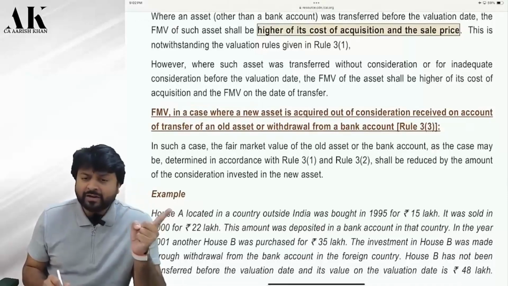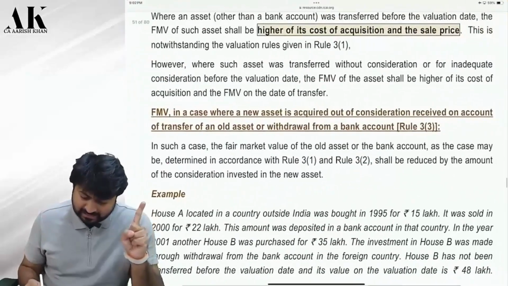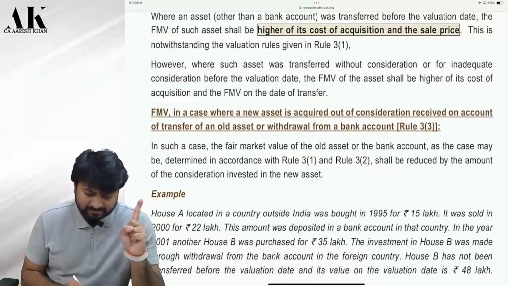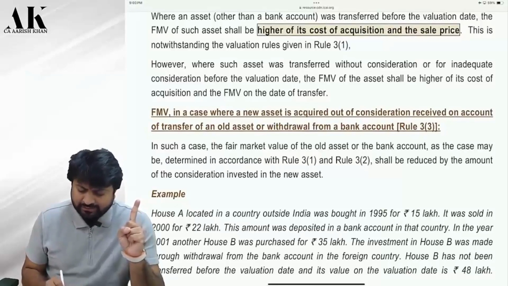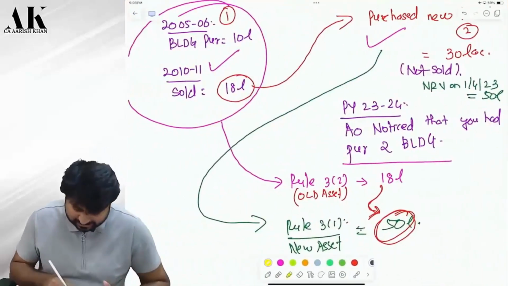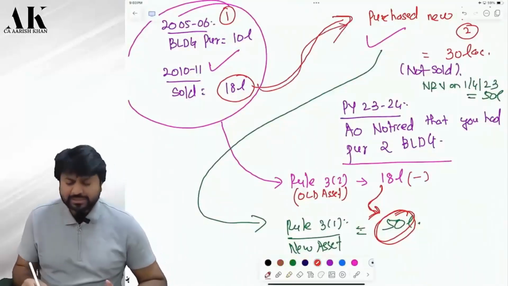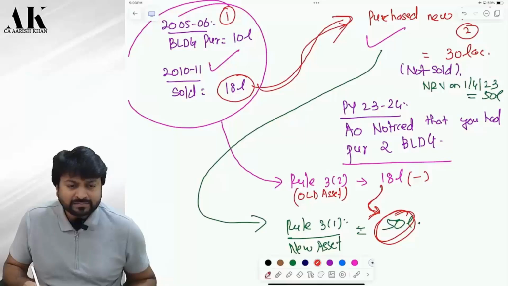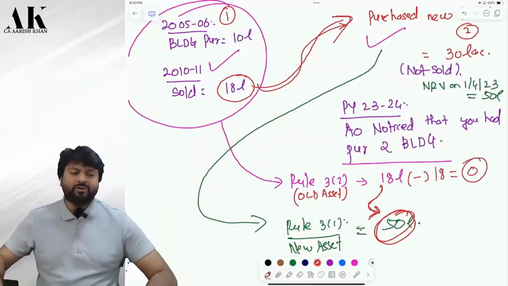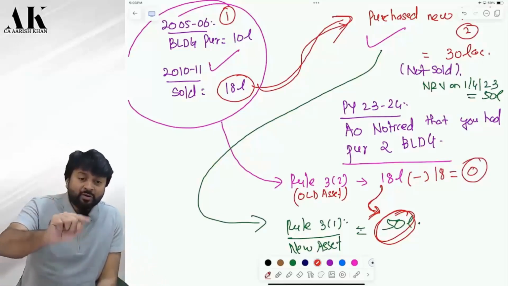In such a case, the fair market value of the old asset, which in our example is 18 lakhs, or the bank account as the case may be, determined in accordance with rule 3.1 or 3.2, shall be reduced by the amount invested in the new asset. How much have we invested in the new asset? The entire 18 lakhs. So the value of this asset will become 0. Did you understand what I said? Otherwise it will lead to duplication of tax.